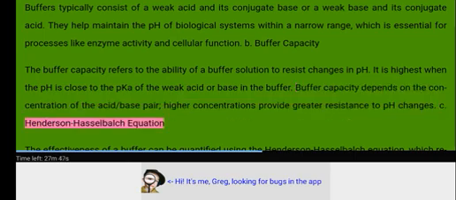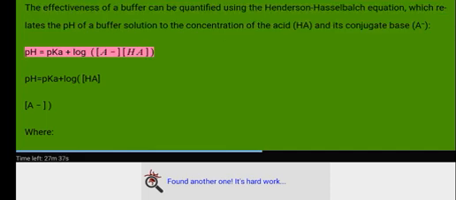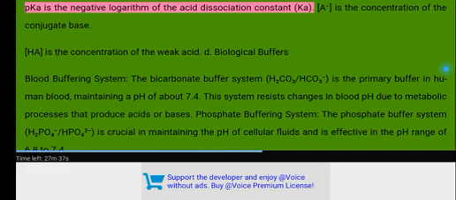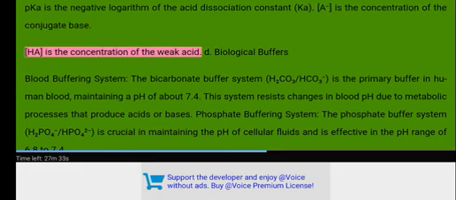C. Henderson-Hasselbalch equation. The effectiveness of a buffer can be quantified using the Henderson-Hasselbalch equation, which relates the pH of a buffer solution to the concentration of the acid HA and its conjugate base A-. pH equals pKa plus log [A-]/[HA]. Where pKa is the negative logarithm of the acid dissociation constant Ka, [A-] is the concentration of the conjugate base, and [HA] is the concentration of the weak acid.